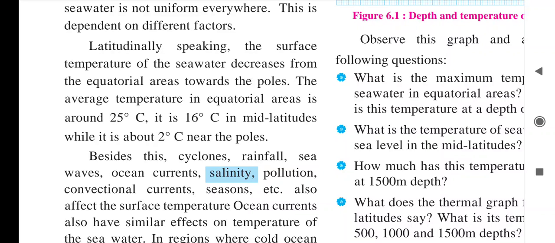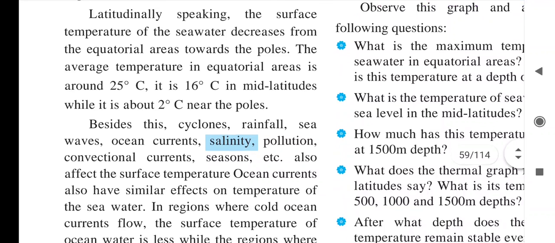In the equatorial region we can find more temperature. The average temperature in the equatorial areas is around 25 degrees. It is 16 degrees in the mid latitudes, while it is about 2 degrees Celsius near the poles. So 25 degrees we find in the equatorial areas, 16 degrees in the mid latitudes. Mid latitude means the temperate region. And in the polar region we find 2 degrees Celsius, that is the least temperature.